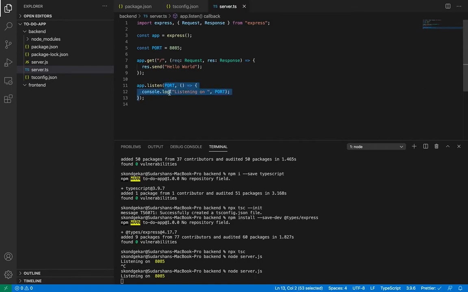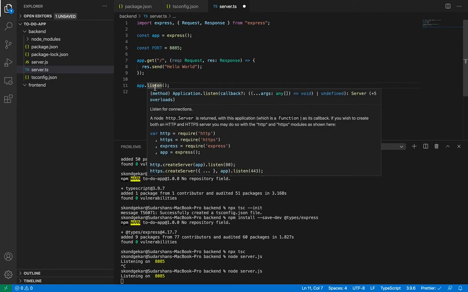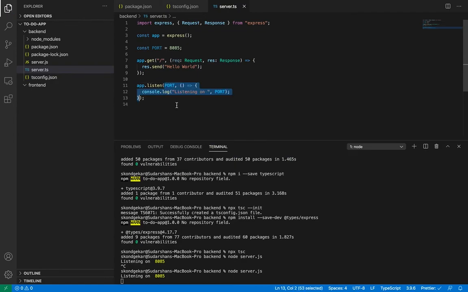See, if I remove this, this is the function. app.listen is the function, and I am providing two parameters to that function. The first parameter is the port number, and the second parameter is a function itself, a new function where I have defined my console.log, and it is providing the output.